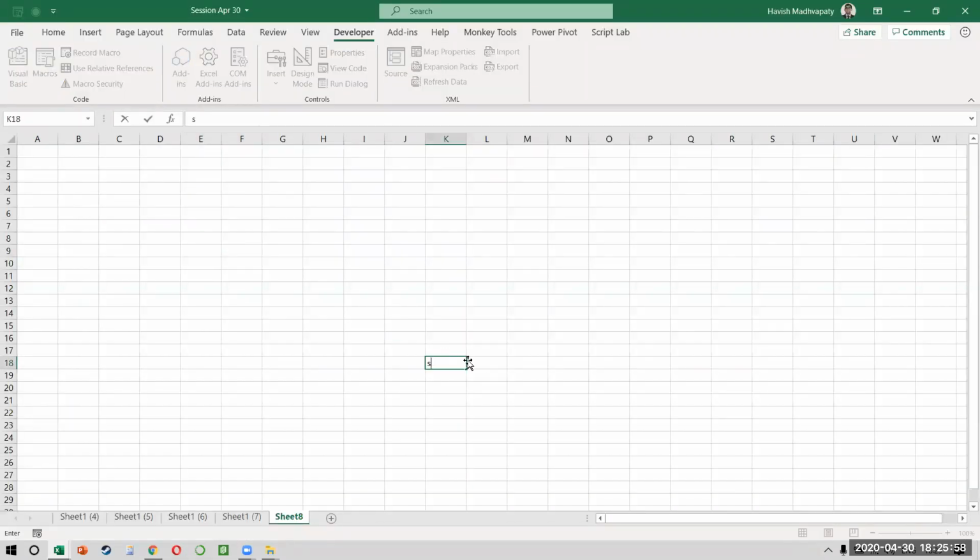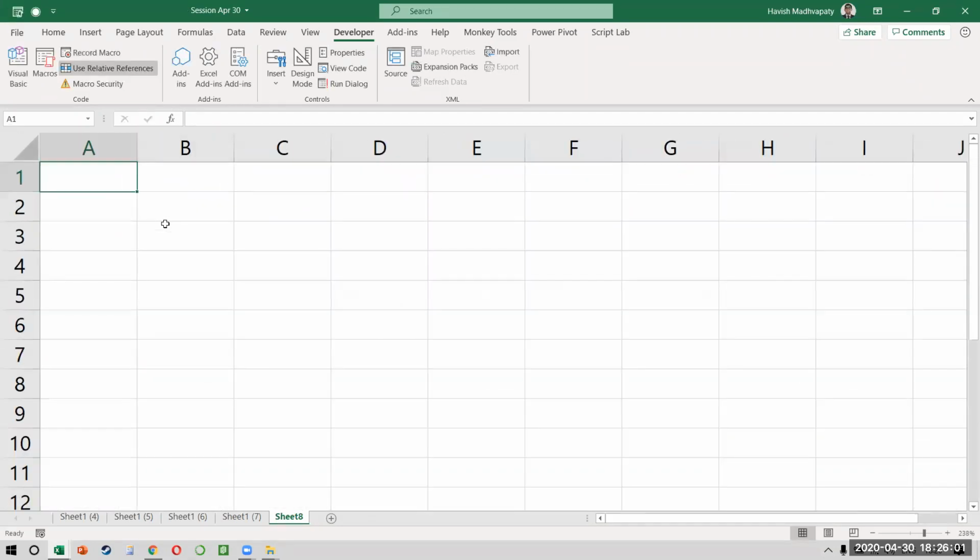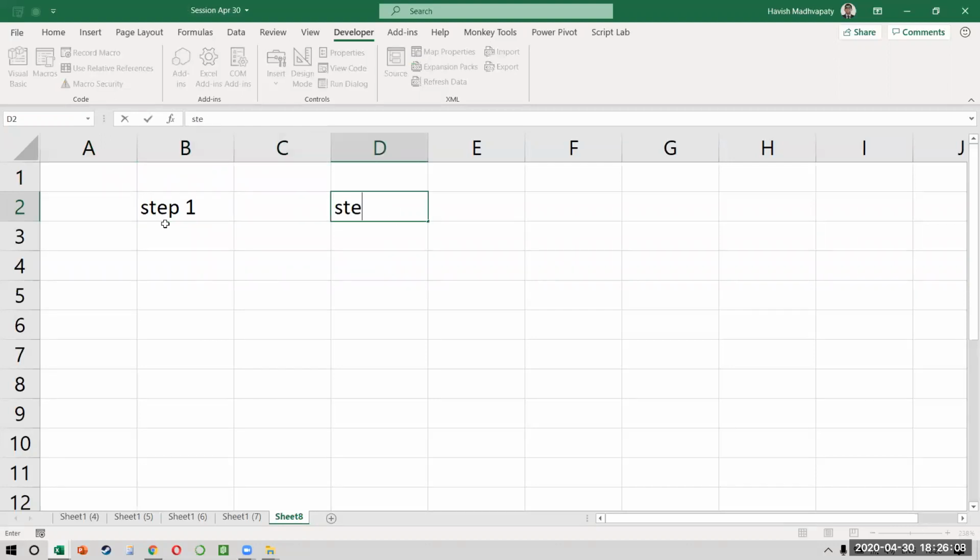So watch this. I say this is my step 1. Okay. What is step 1 called? It is A1. When I move 2 columns to the right, this became my step 2. So how would the macro record it? It will say active cell offset A1 because this was A1, and it moved 0, 2. That means on the same row, it moved 2 columns to the right. But when I move from here to here, and I call this step 3, now what is happening? This is the new A1. From A1, I'm moving to the next A1. How? I'm moving 1, 2.